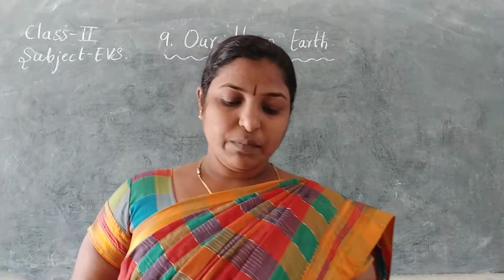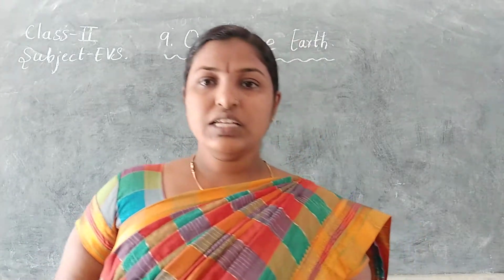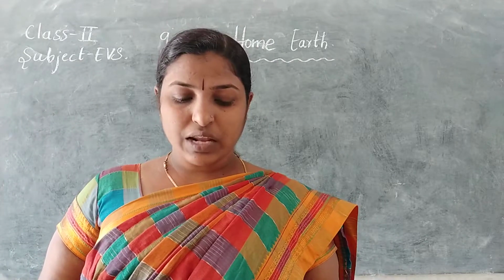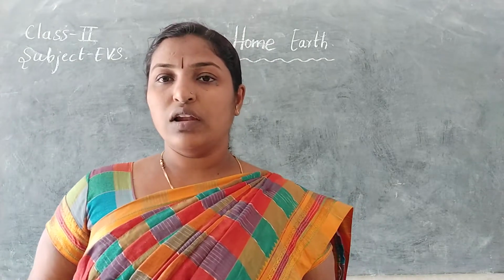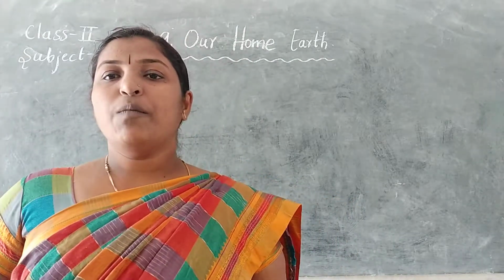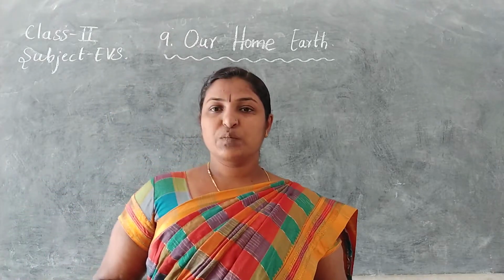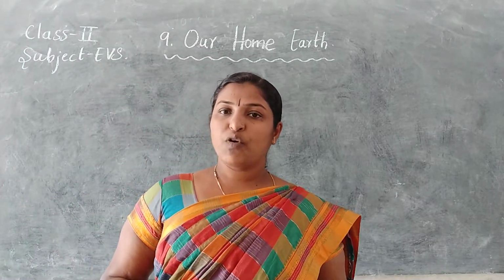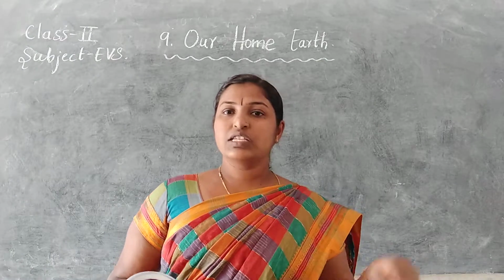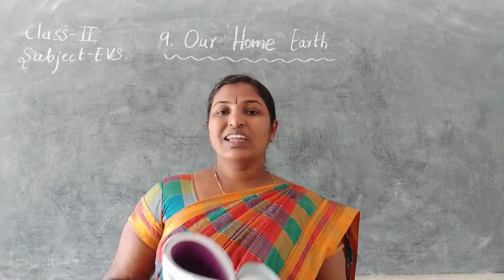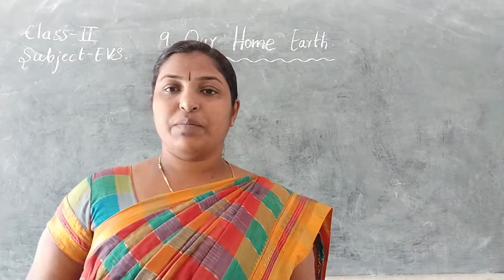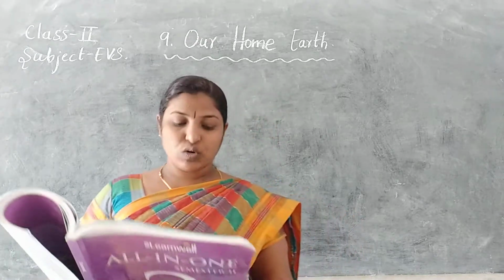It is round or spherical in shape like a ball. What is the shape of the Earth? Earth is round and spherical in shape. Spherical shape means round shape.